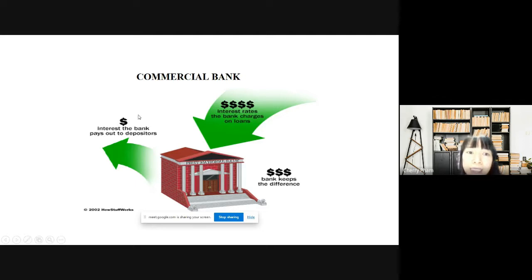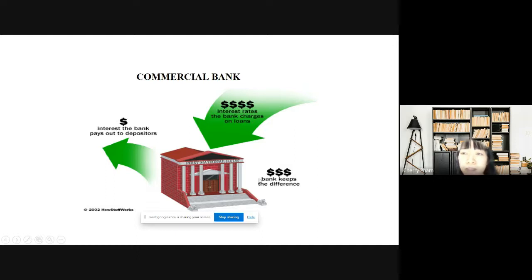So in this case, $1 is the interest the bank pays the depositor, and $4 is the interest rate the bank charges on loans. For example, if you want to borrow money from the bank, you have to pay both principal and interest, and in that case $4 is the interest. So $4 minus $1 is equal to $3.